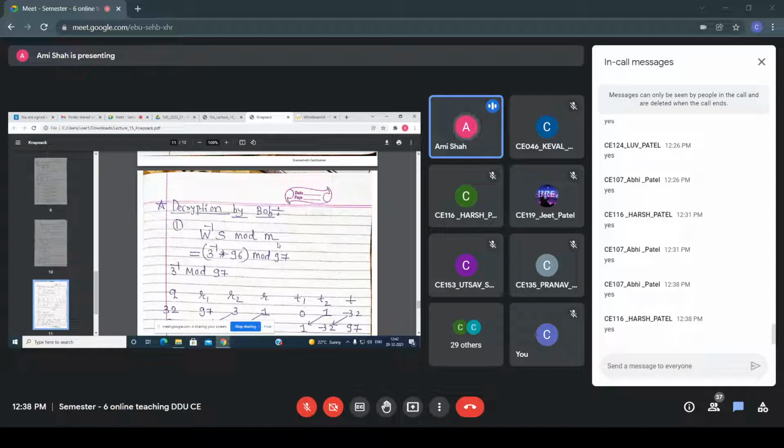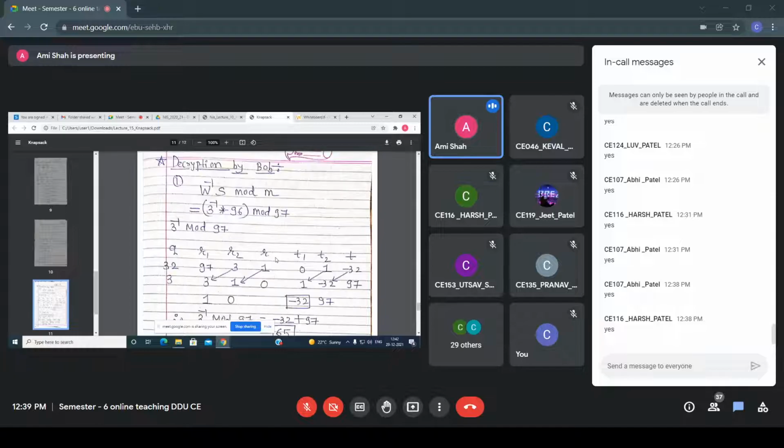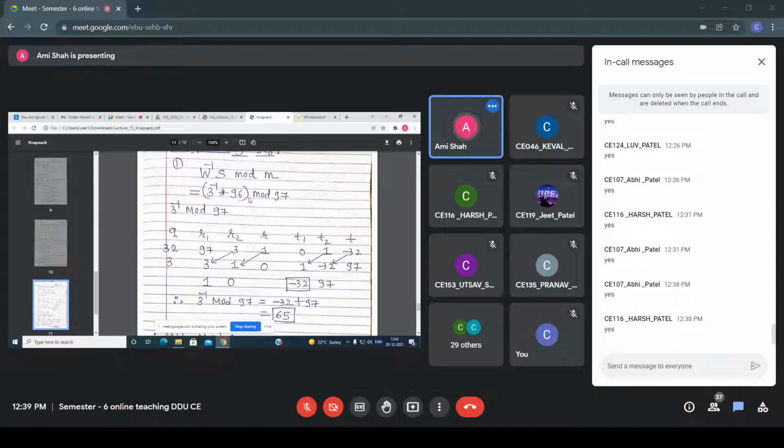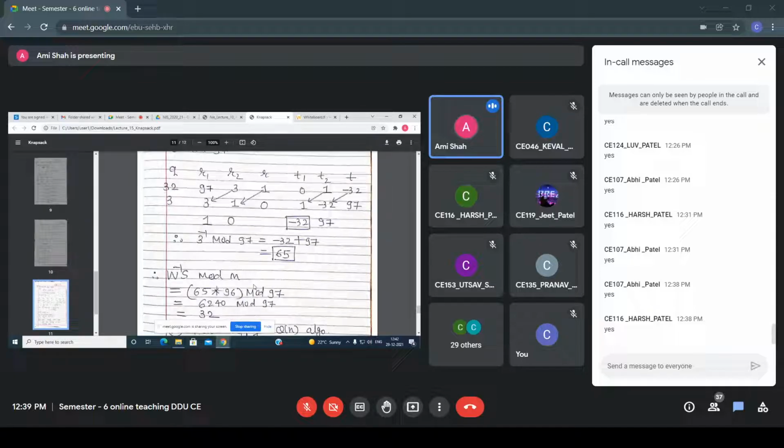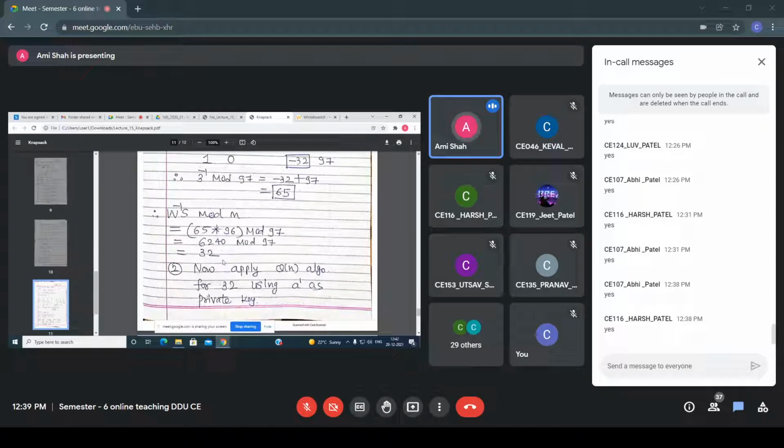So now it becomes a very difficult task, and that's why the second system, the second modified version that I have explained, is now secure, right? So now first you have to calculate the multiplicative inverse. From that, I am getting 32.